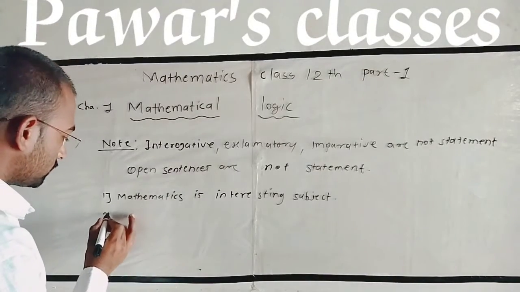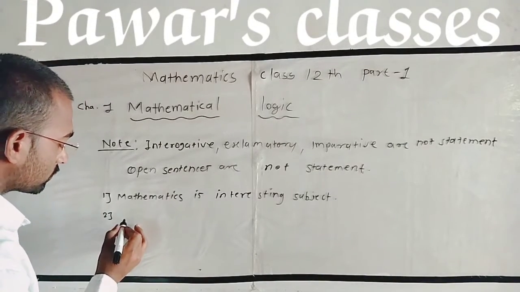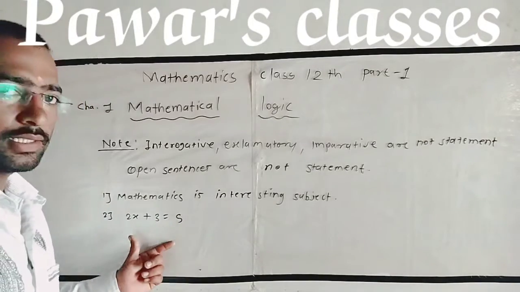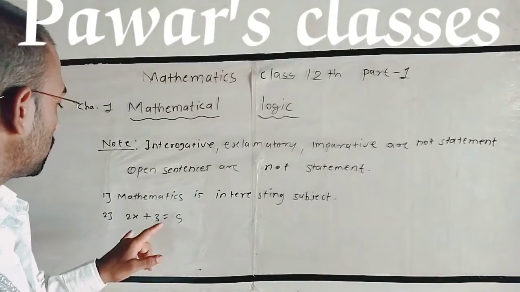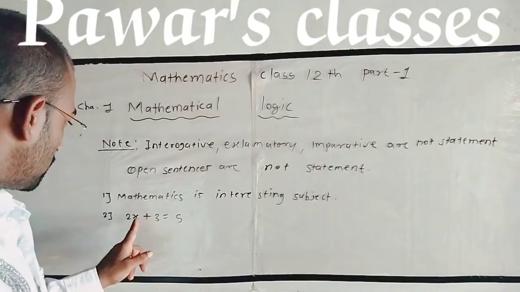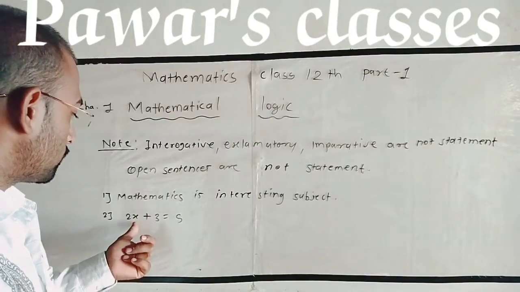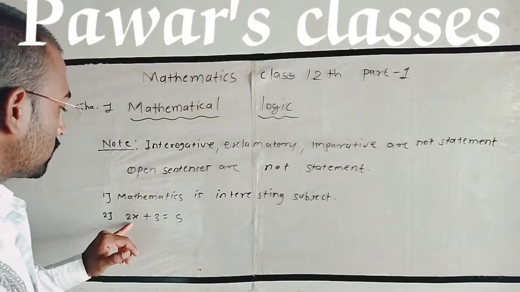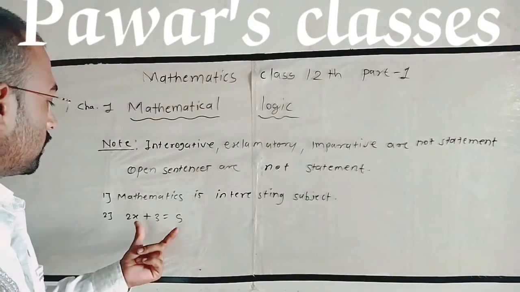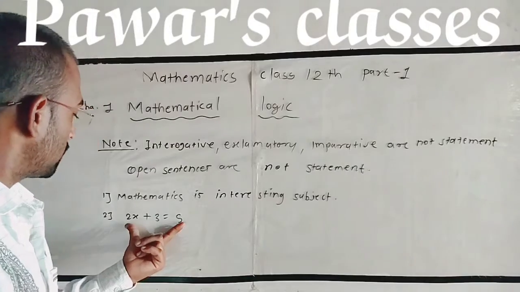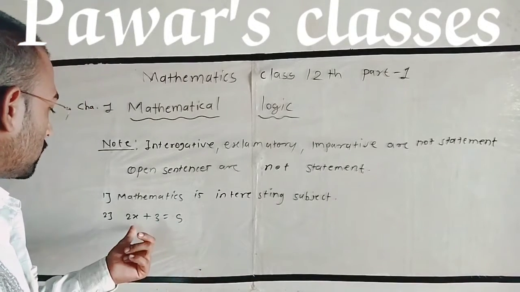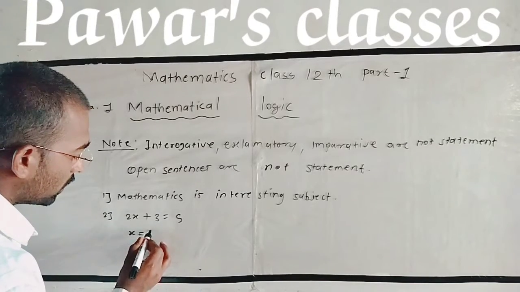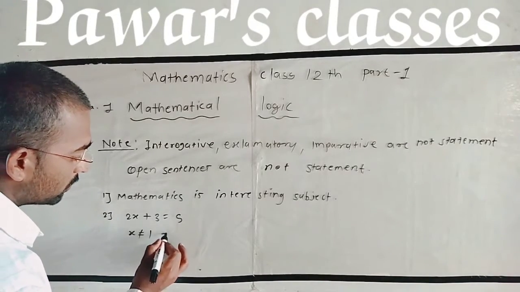Next example: 2x plus 3 equal to 5. This is a mathematical expression. Here x is not certain; we don't know its value. If we take x equal to 1, then the value of this sentence is true, but if x is not equal to 1, then the value of this sentence is false.